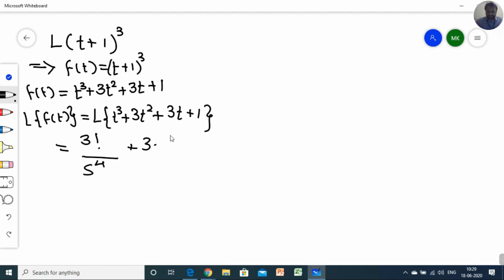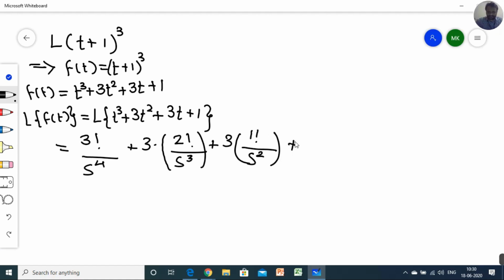Laplace of t square is what? You can use a bracket, 2 factorial upon s raised to 3, plus 3 as it is, and Laplace of t only, then 1 factorial upon s square, plus, and Laplace of 1 is 1 by s. So this is our solution of Laplace of t plus 1 the whole cube.